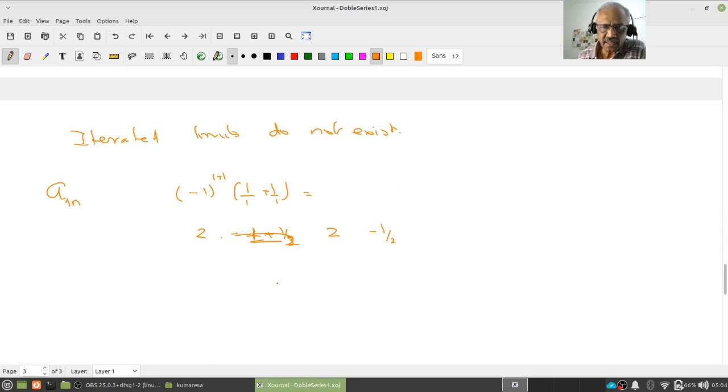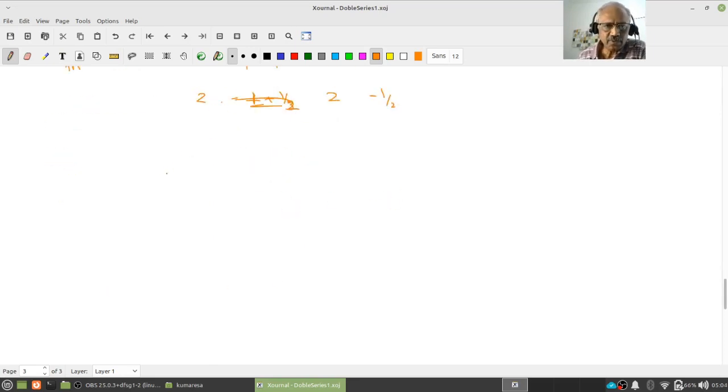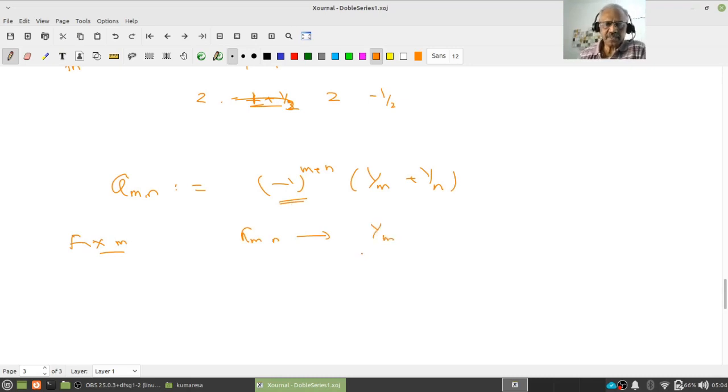So notice that, just let us look at it more generally. I hope all of you can make sense out of this. If I put a_mn, this is (-1)^(m+n) times (1/m + 1/n). Without this sign term, if I fix m, I can say it converges to 1 by m. Do you understand this? Intuitively, if this term is absent, then fix an m, then as n goes to infinity, this fellow will go to 1 by m.